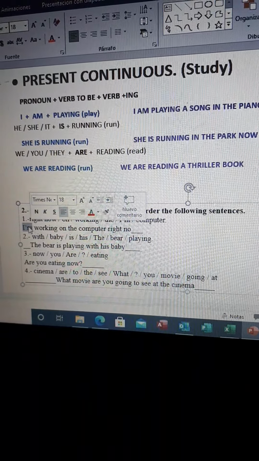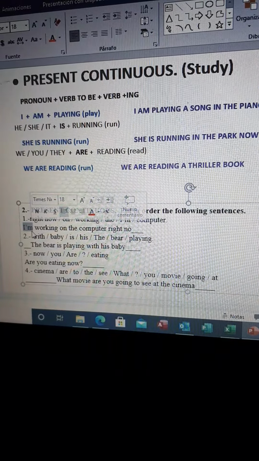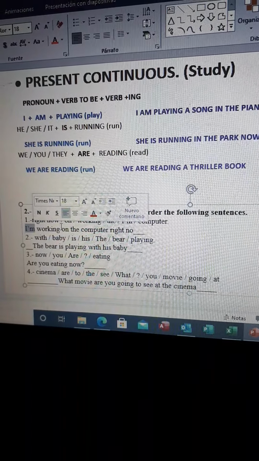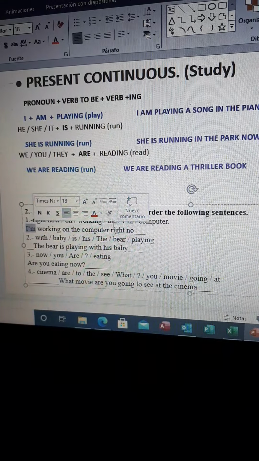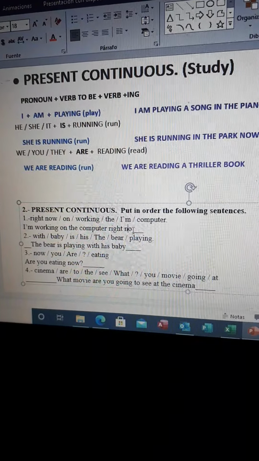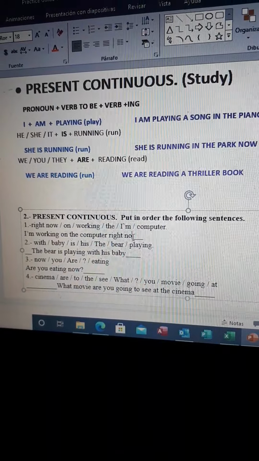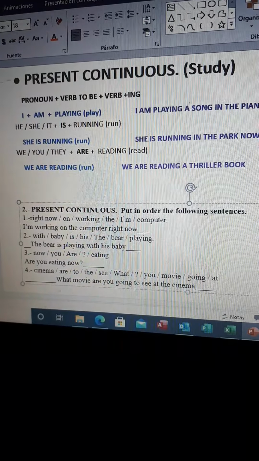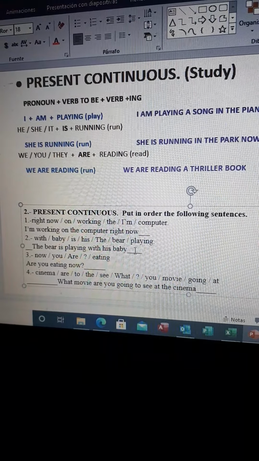Okay, followed by the verb to be, contracted or full form, and then working on the computer right now. Oops, a letter is missing, right now. And the other one, the bear is playing with his baby.